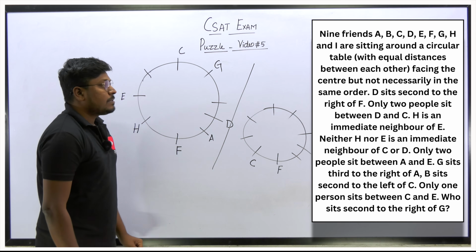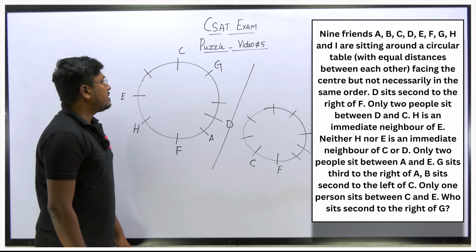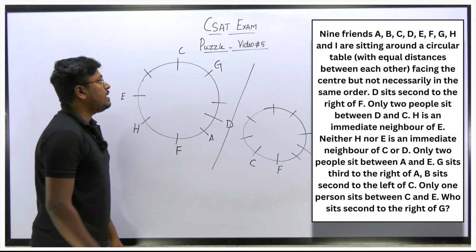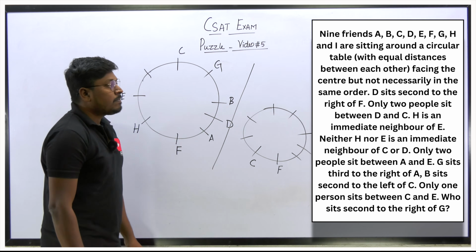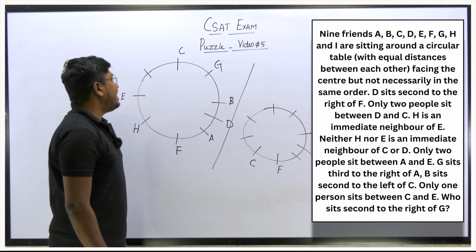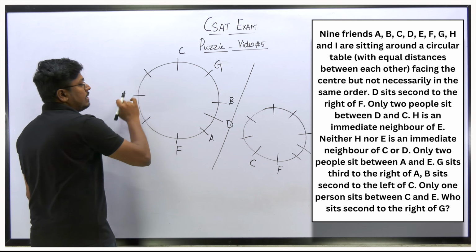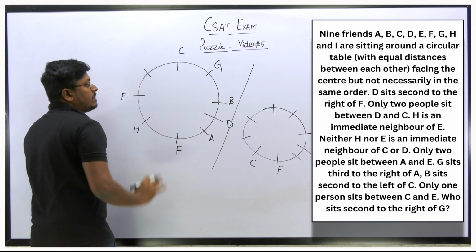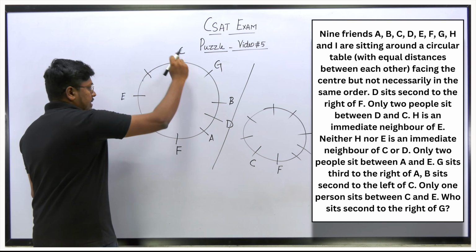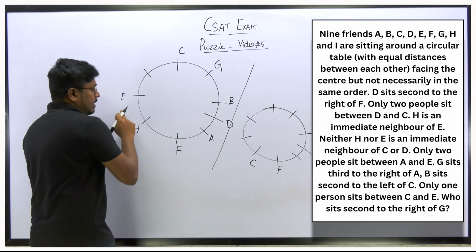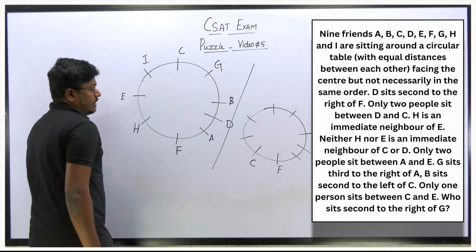So next point is B sits second to left of C. So C's left hand side at the second place is B. So this will be for B. Only one person sits between C and E. Yes, only one person is sitting between C and E. What is the remaining person? A, B, C, D, E, F, G, H. I is remaining. So we have to fix I.